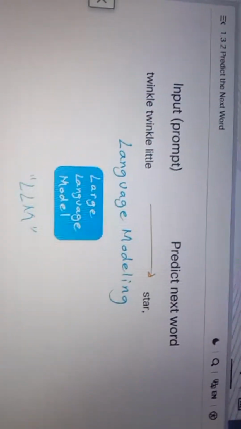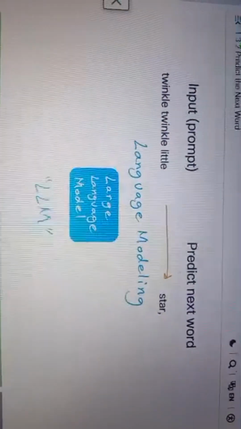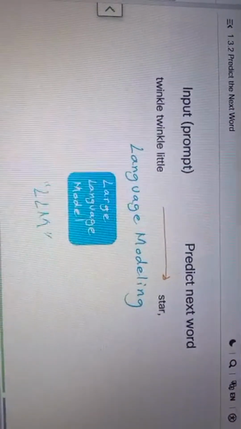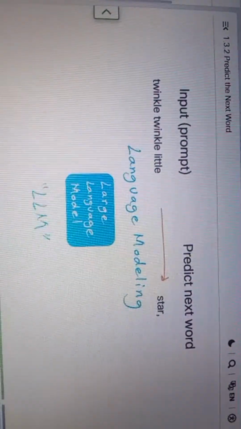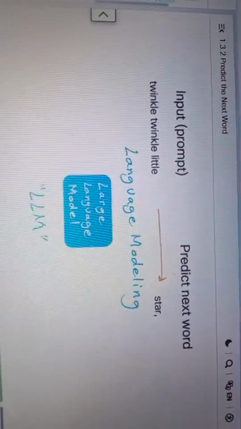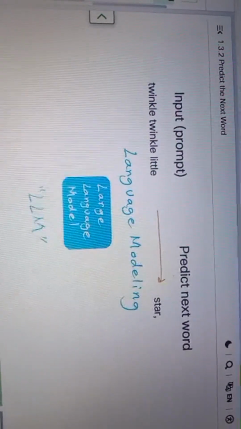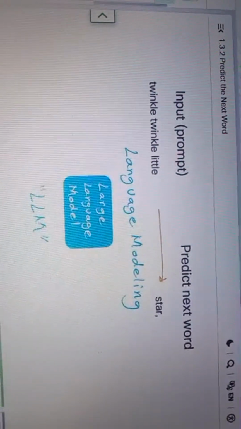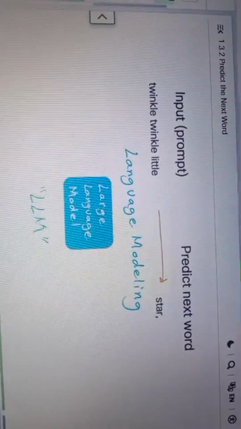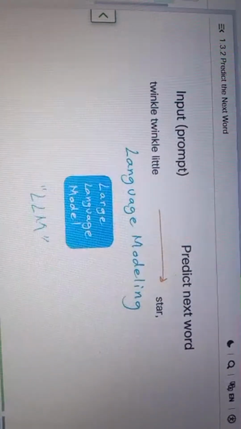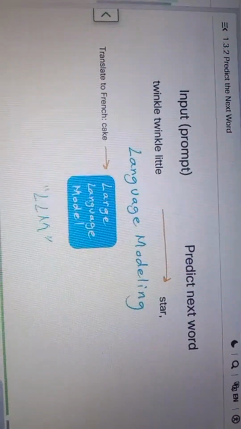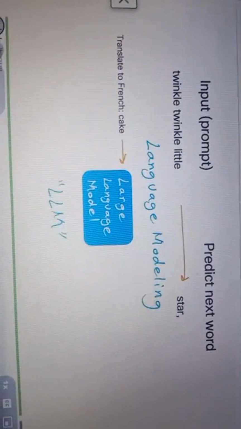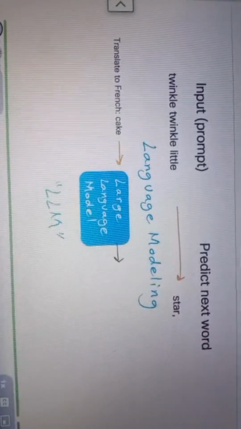And you can give the large language model a hint about what task you want it to do within the input itself. If you recall, when you used a machine translation tool, you would just give it a piece of text, and it would translate it to another language based on the language you chose from a drop-down menu. With a language model, within the text itself, you can give it an instruction like "translate to French," followed by a piece of text, and the model will then figure out that you want it to perform a translation task.